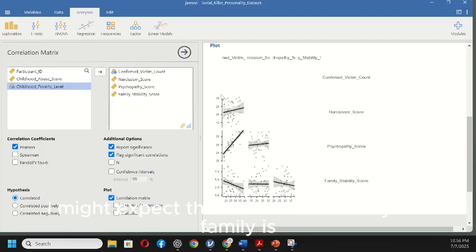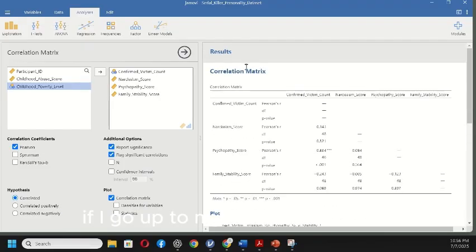I might expect that the more stable your family is, the fewer victims that serial killer had. But even though I see this relationship here, if I go up to my correlation matrix and look at family stability and confirmed victim count, I do have a negative relationship, but it's not significant. I have a p-value of 0.089 and it is not starred, so that means it's not significant.